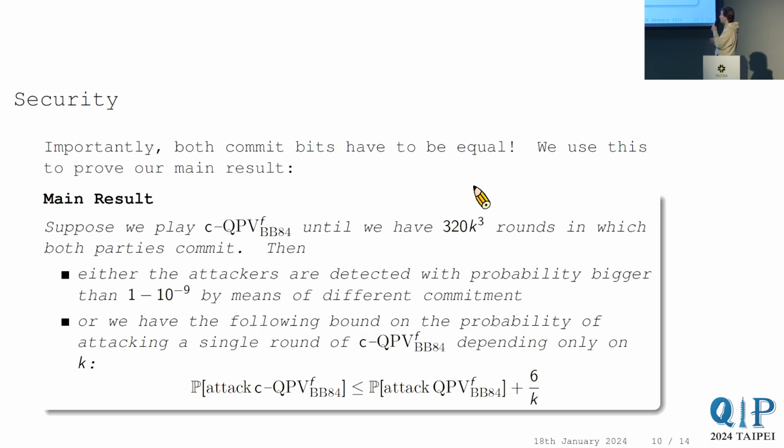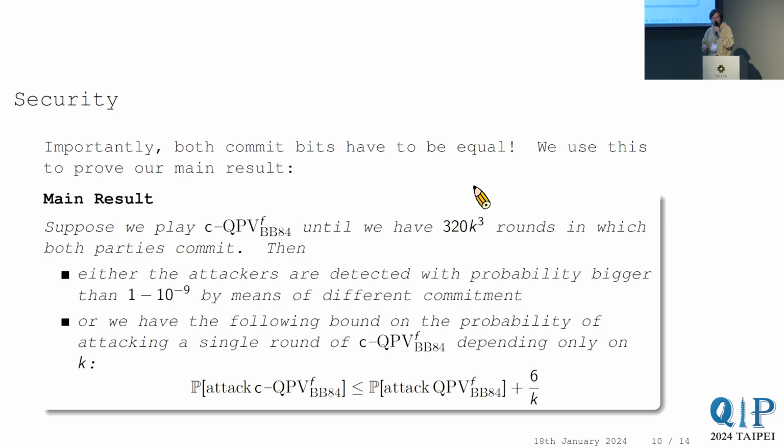Or we're going to have a bound on attacking the commit BB84 protocol in a single round in terms of the original probability of attacking the BB84 protocol in a single round. So we say that the probability to attack the committed version of QPV BB84 converges to attacking the original underlying protocol inversely in K.